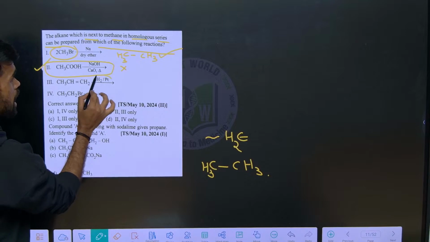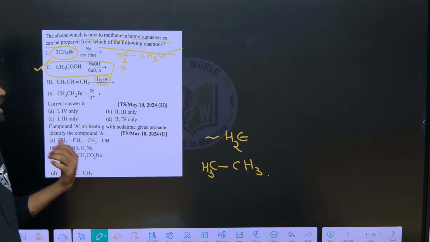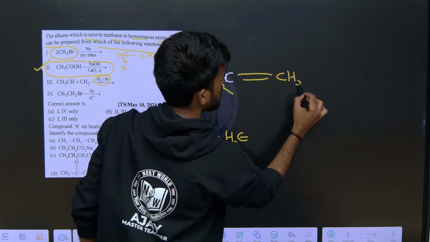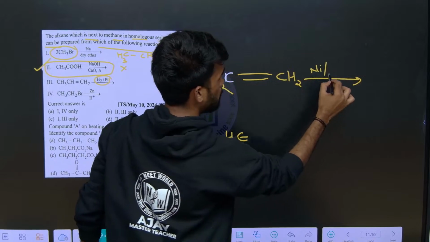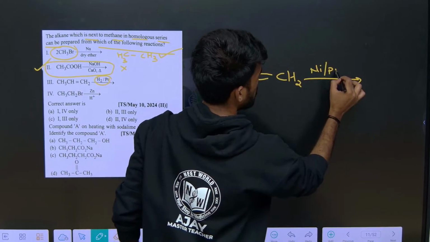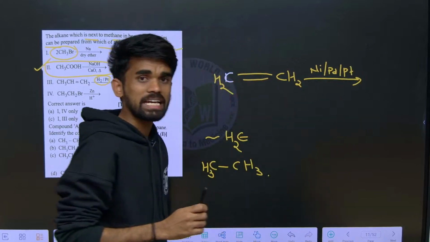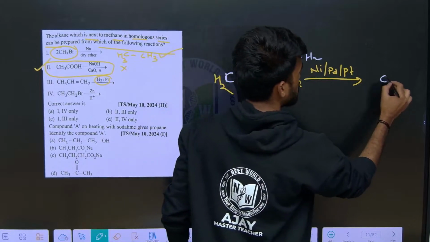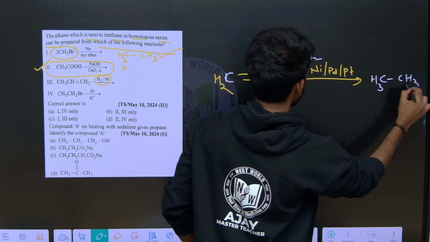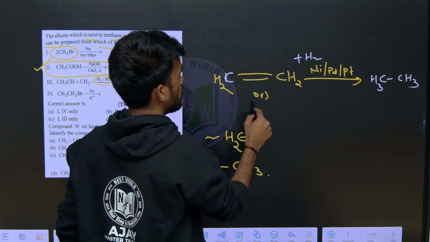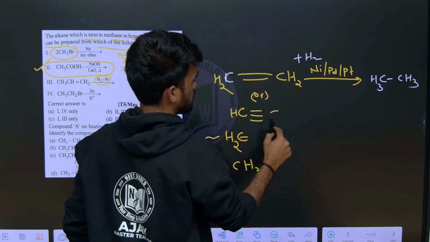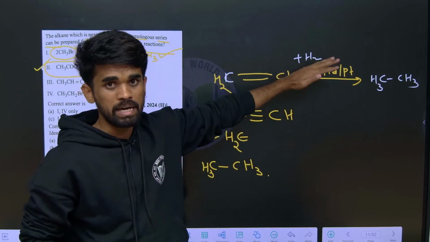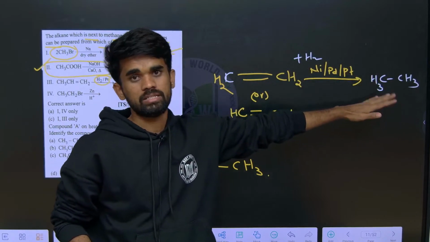Here, hydrogenation. Generally hydrogenation of these alkenes can be done by nickel, palladium or platinum. These are the metal catalysts we can use. For hydrogenation, add H2 to this, and we will get the respective alkane. It can be an alkene or an alkyne. Alkenes or alkynes upon hydrogenation using a metal catalyst give the respective alkanes. I hope it is clear.